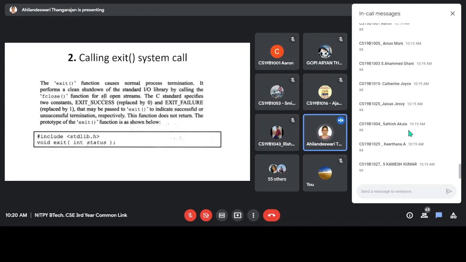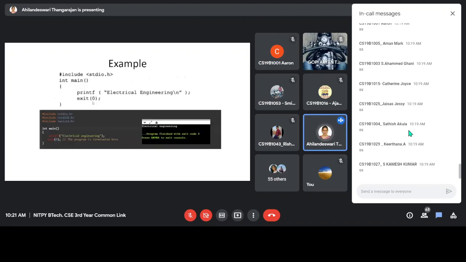Okay, in the exit system call, the C standard specifies two constants: success for 0, failure for 1, that may be passed to exit to indicate successful and unsuccessful termination respectively. So this is the format which we discussed earlier.